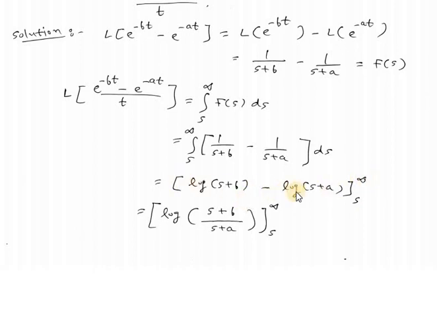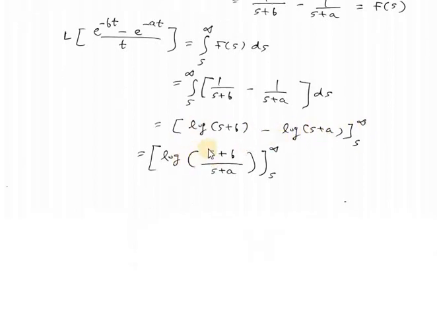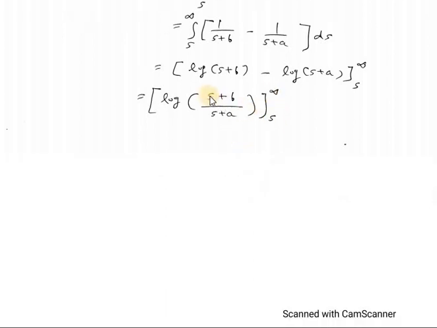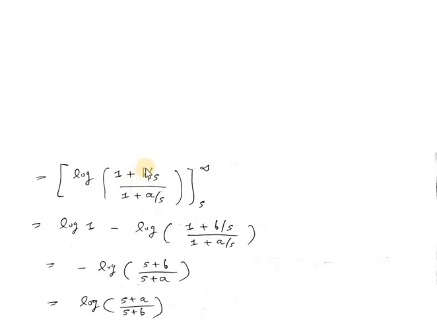So log a minus log b will be log a by b. So it will be log (s plus b) divided by (s plus a), and the limit will be from s to infinity. Now taking s common from numerator as well as from denominator, we will get log of (1 plus b divided by s) whole divided by (1 plus a divided by s), and the limit will be from s to infinity. Now first of all we will replace s by infinity. So here b by infinity will be 0. Same way a by infinity will be 0.